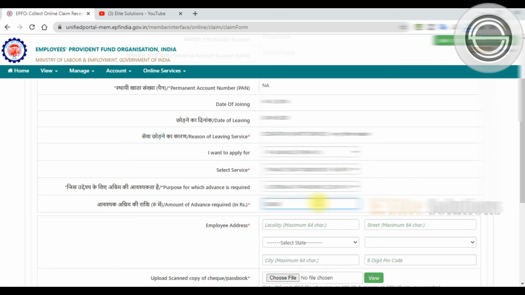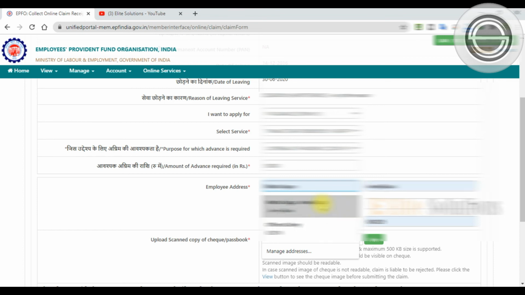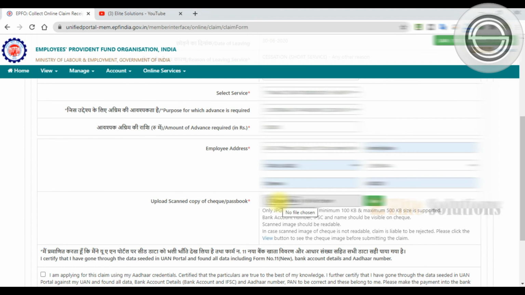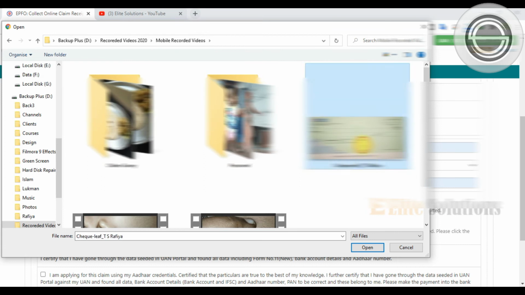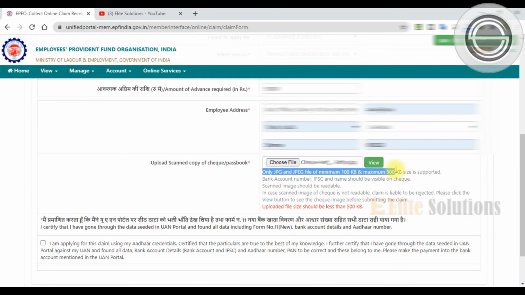Enter the amount of advance required as per your need, and the employee address as per the Aadhaar card. Once we have entered the employee address details, we have to upload the blank cheque leaf. Choose file and locate the cheque leaf. Before you upload the document, check the file size. It should be a JPG or JPEG file, with a minimum of 100 KB and a maximum of 500 KB. Double check the file size before you upload.